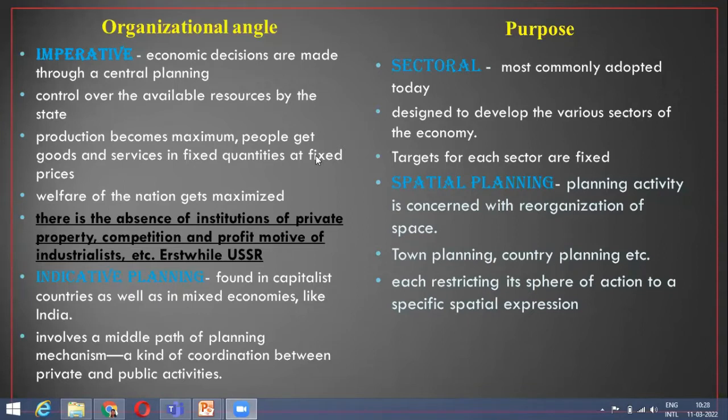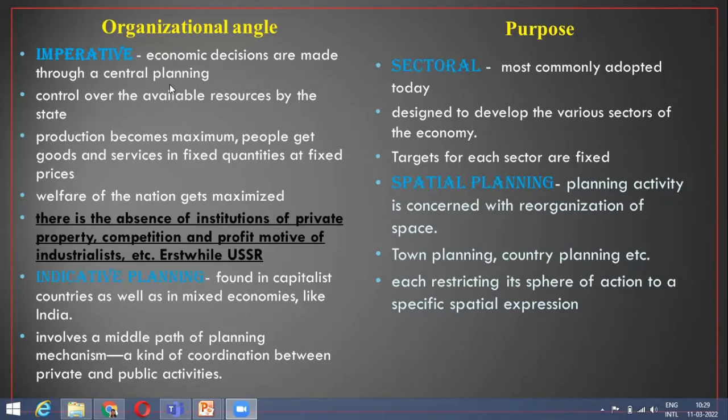Okay, so next we have the organizational angle, which is imperative and indicative planning. In the organizational context, when it is imperative planning, what happens? Economic decisions are made through central planning. Under imperative planning, whatever economic decisions are made are made through central planning. It is not a market based planning, not based upon the market system.